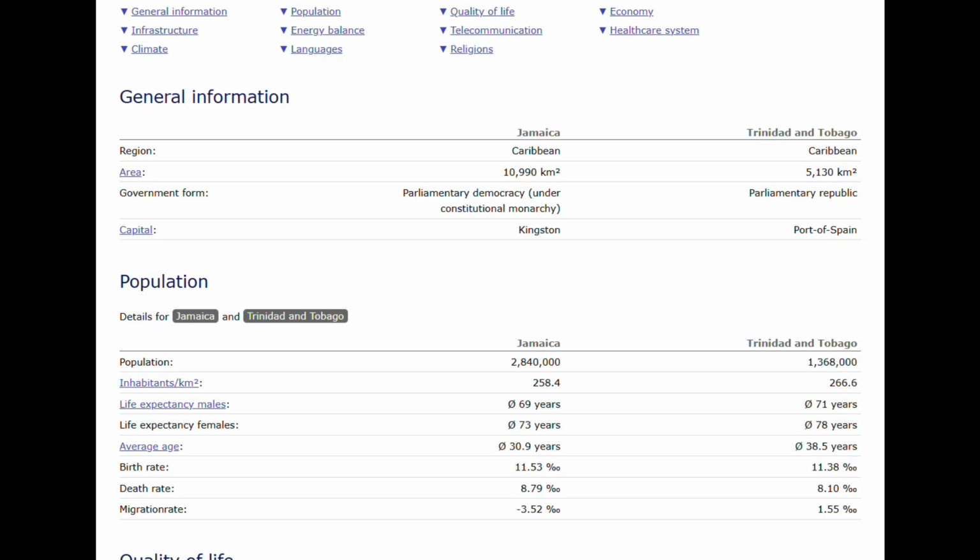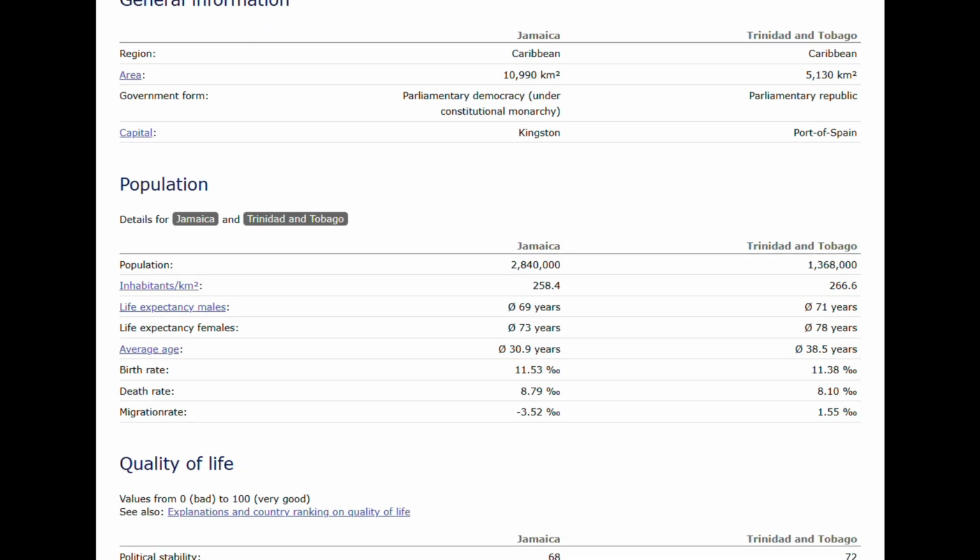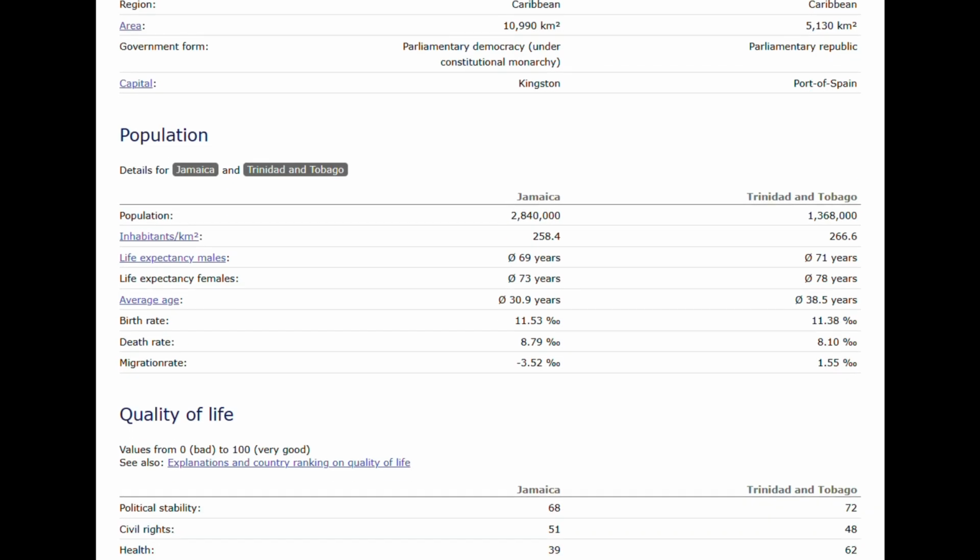The life expectancy is a bit longer in Trinidad and Tobago compared to Jamaica, where the average man lives 2 years longer and the average woman lives 5 years longer in Trinidad in comparison. The average age is 30.9 in Jamaica and 38.5 in Trinidad. The birth rate is a bit larger in Jamaica, though it's not as high, and the death rate is also a bit larger in Jamaica compared to Trinidad. And the migration rate is a lot smaller in Jamaica compared to Trinidad, which is interesting to me.